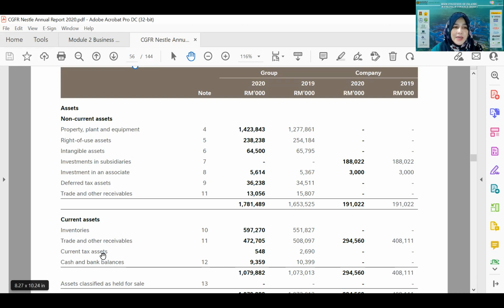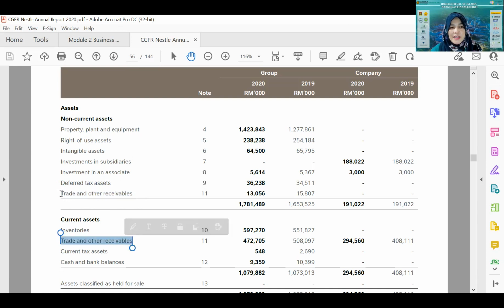All right, and then current tax assets, and then cash and bank balance. All those things are considered assets that have a lifespan of less than 1 year. The rest, non-current, is the one having a lifespan of more than 1 year. So if you see the category of asset, this is trade and other receivable. Again, it appears in the non-current asset, even though it already appears here in current asset.